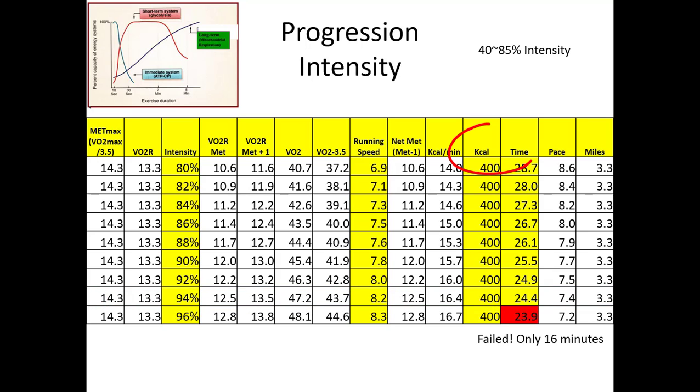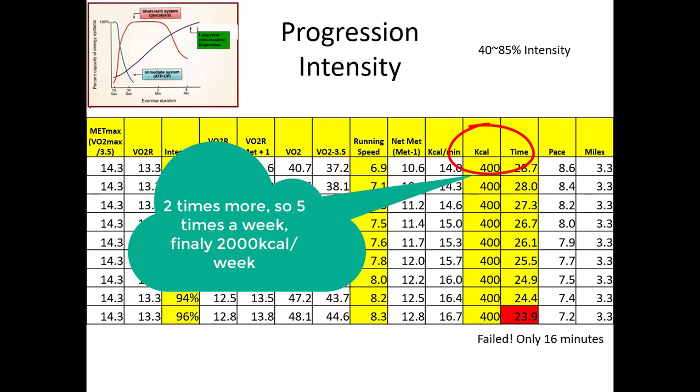Or simply, it can increase frequency two times more. So 5 times a week, 400 kilocalories, so 2,000 kilocalories. So finally can lose body mass. Does it make sense?